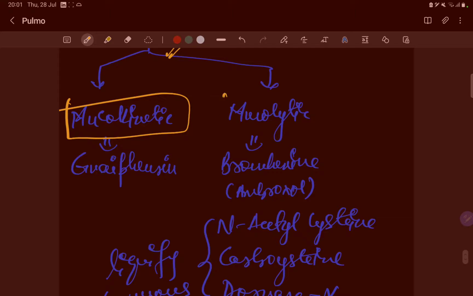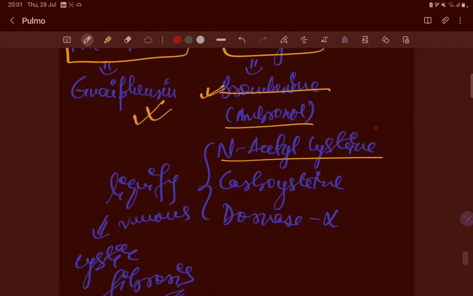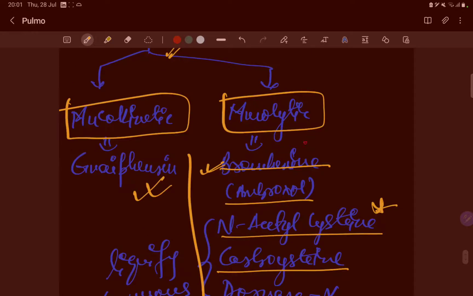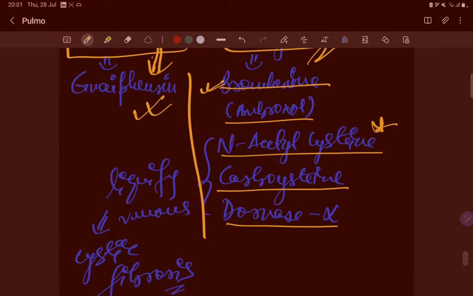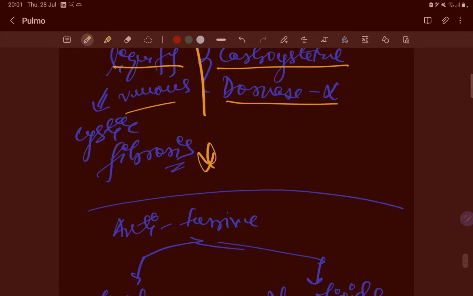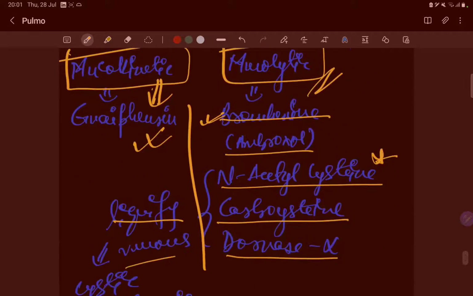So we use drugs like mucokinetics and mucolytics. In the mucokinetic we use guaifenesin, and as mucolytics we use bromhexine or ambroxol, and acetylcysteine, which was used very commonly in COVID, and carbocysteine and dornase alfa. These are the mucolytics, and the movement of the mucus will be increased by guaifenesin. Mucolytics liquefy the mucus, and in a very congested cough, in cystic fibrosis, we use these mucolytic agents.